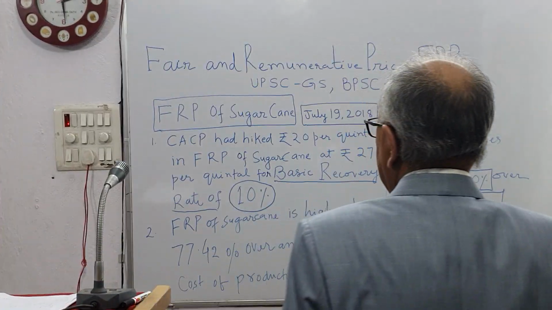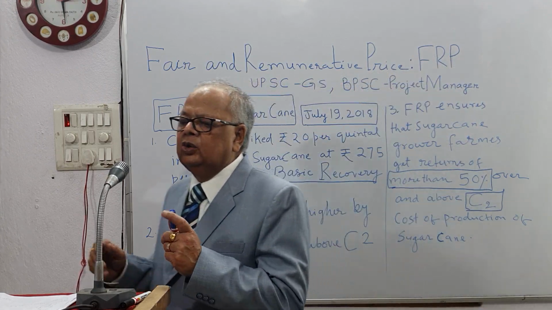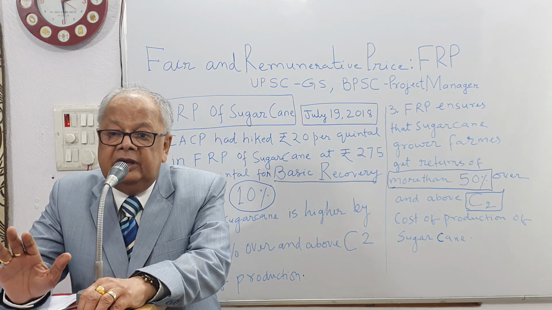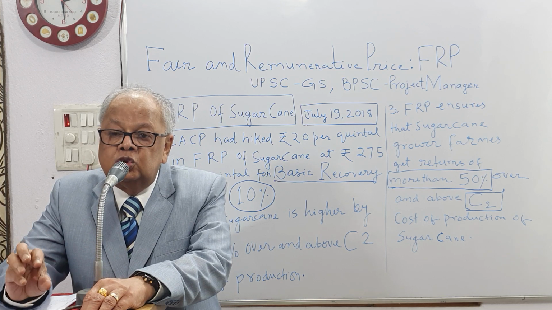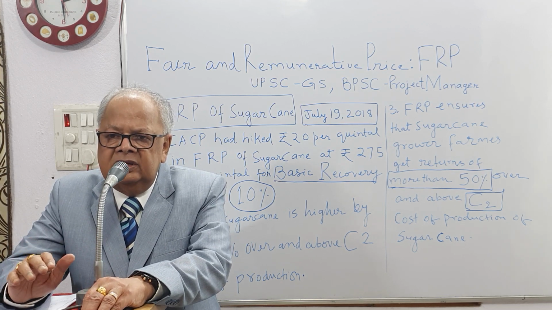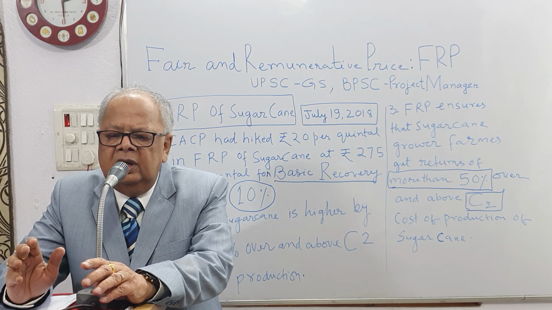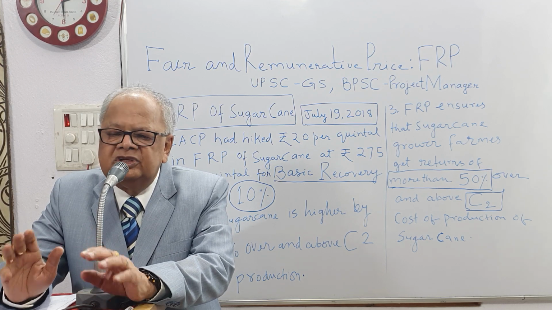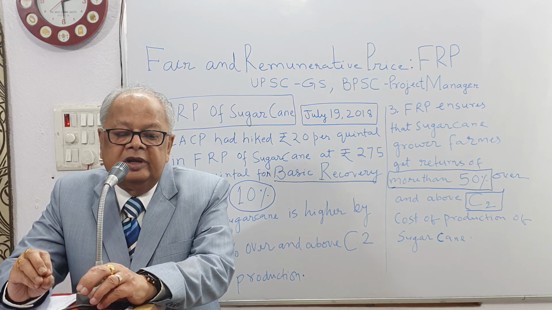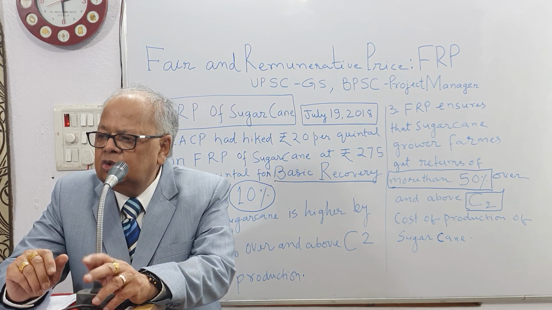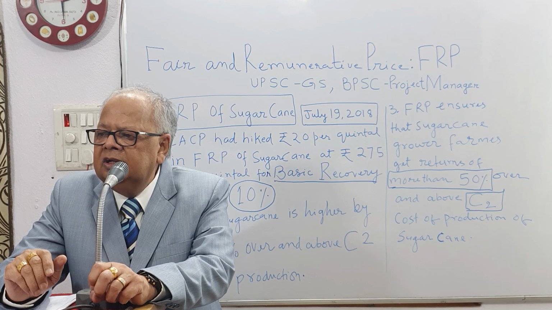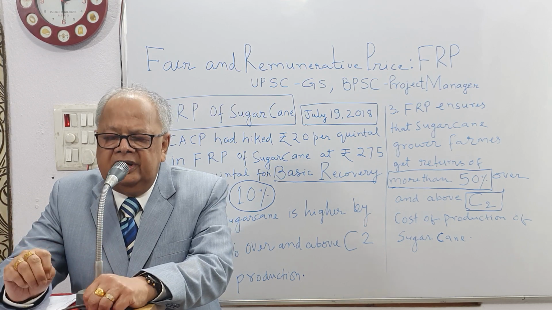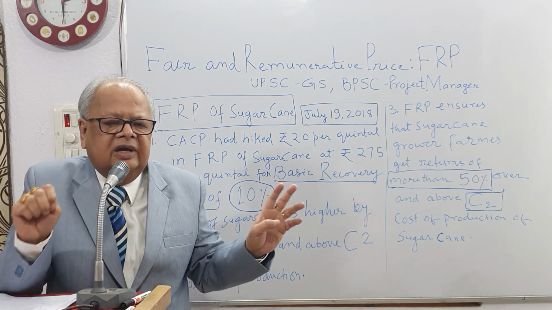So whatever be the case, Bihari sugar cane growers are not benefited, and therefore the Bihar government pays extra. If they increase sugar cane acreage, then they will be rewarded with subsidy. Sugar cane subsidy is paid in Bihar state because Bihar state knows that FRP is not going to benefit those where the recovery rate is less than 10%. Sucrose recovery rate 10% is a standard.